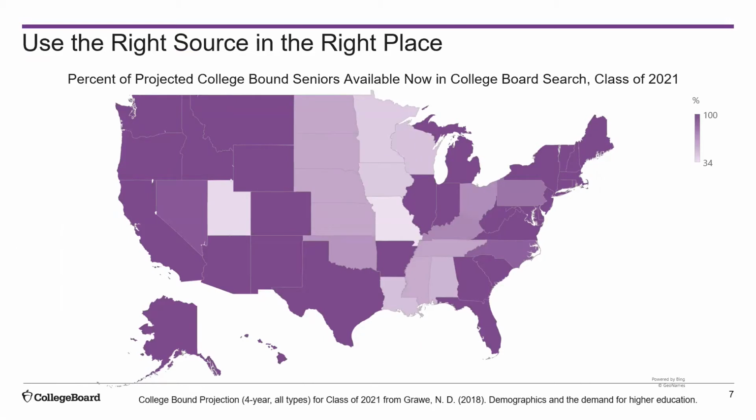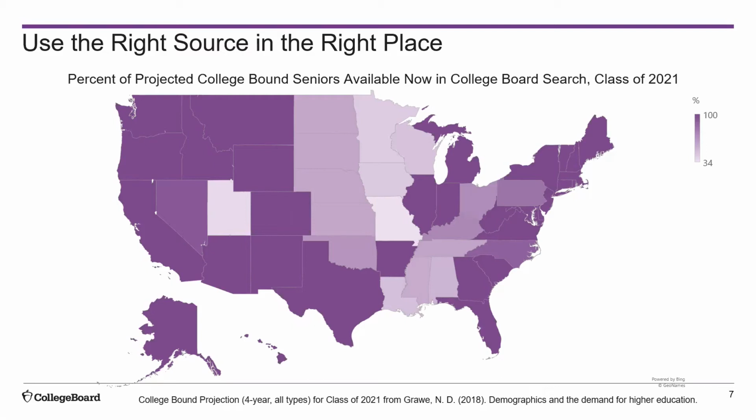We also want you to know where the concentration of students are within search so you can make the best use of your budget. Awareness of where College Board has coverage of the College Bound segment can help you avoid duplicates across name sources. College Board Search provides the largest database of College Bound students in the country. And we know that you're regularly contacted by a number of name providers suggesting they can fill your admissions funnel. But the reality is that no other source has as complete of coverage of the college-bound market as College Board.